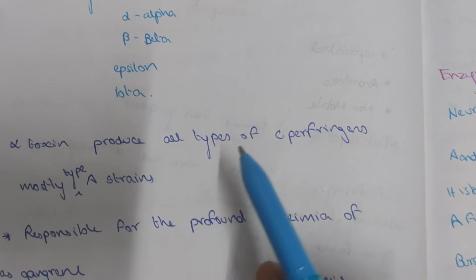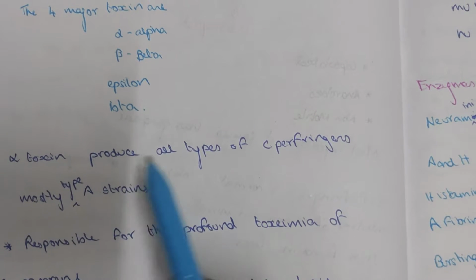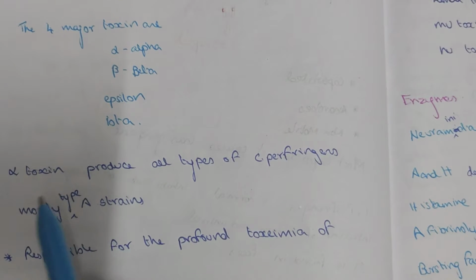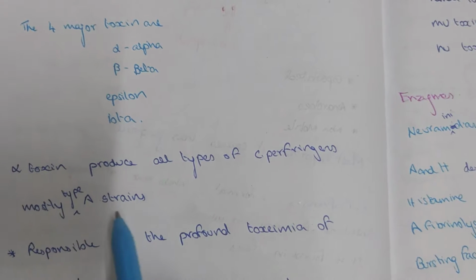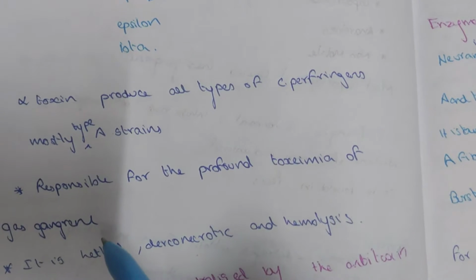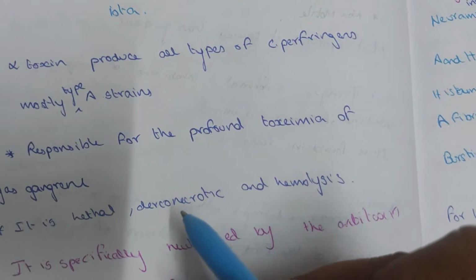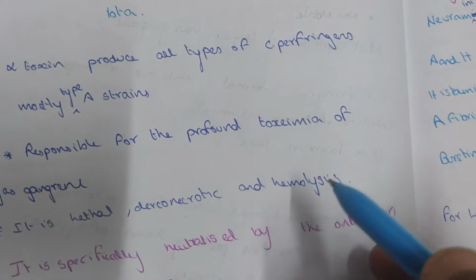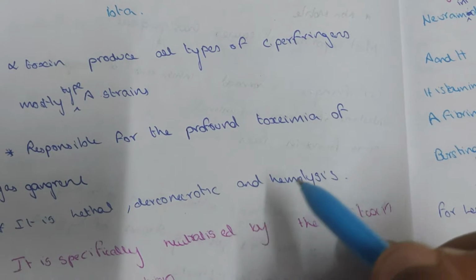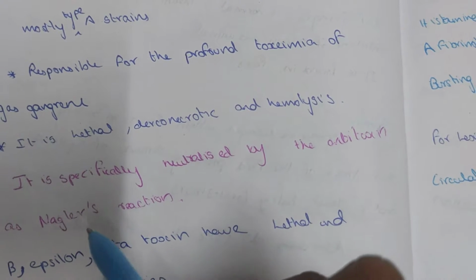Alpha toxin is produced by all types of Clostridium perfringens, mostly type A strains. A for alpha and A strains, it is always produced by A strains. It is responsible for profound toxemia and gas gangrene. It is lethal, necrotic, and causes hemolysis. It is specifically neutralized by antitoxin, as in the Nagler reaction.